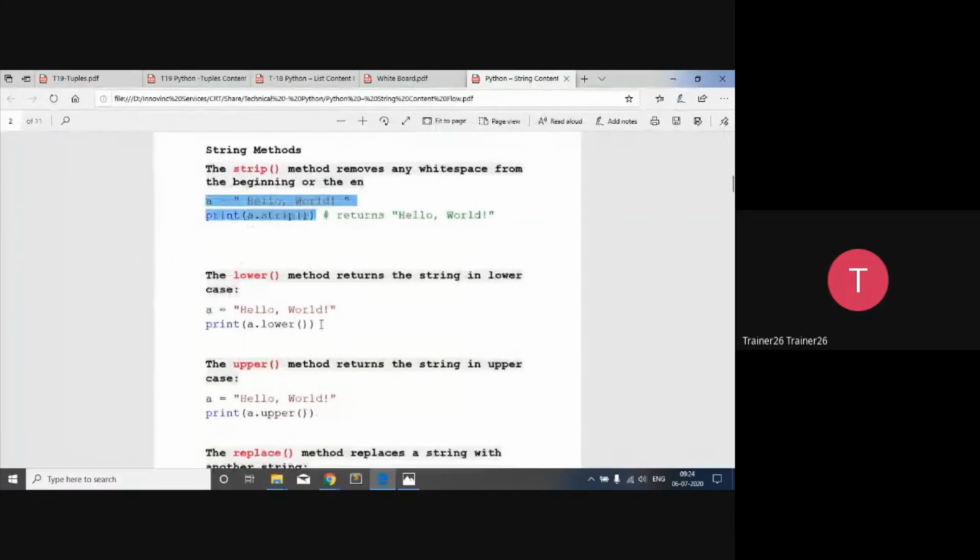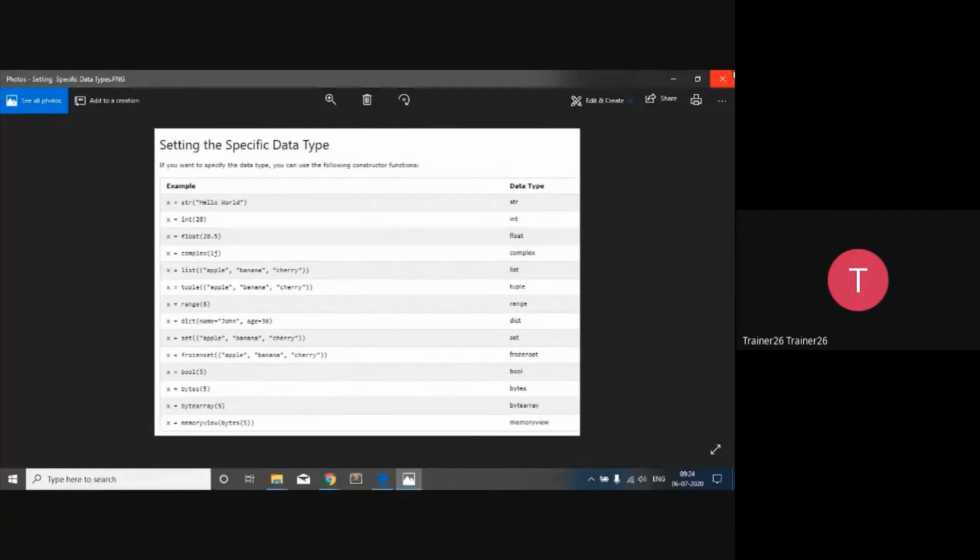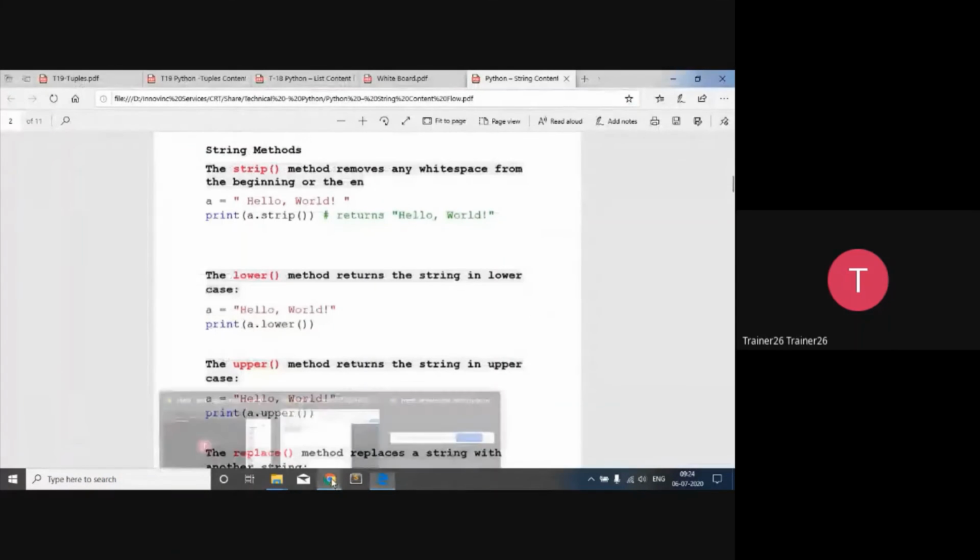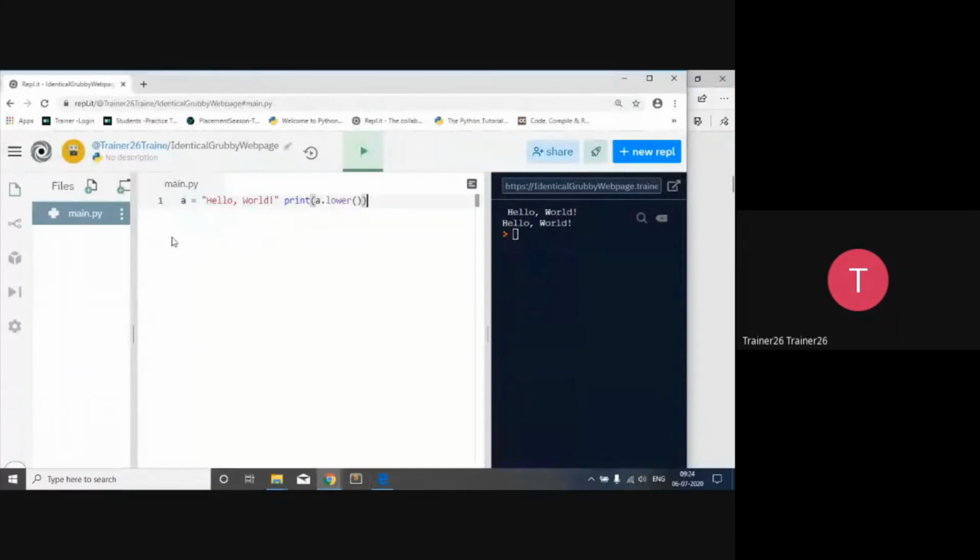Now the next function is, for example, we have a requirement where we want to lower, means we want to convert the complete string into lower case. So lower is a function. With the help of that function we can completely convert the string into lower case. So a dot lower, that is object dot lower. Here we can print two times, that is print a and print a dot lower. So it converts into lower.